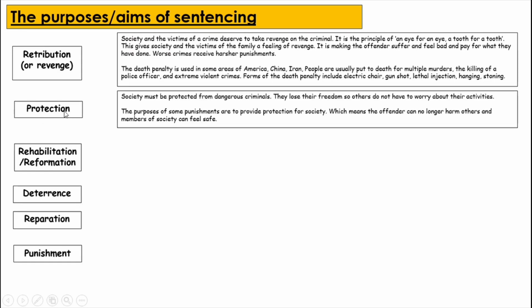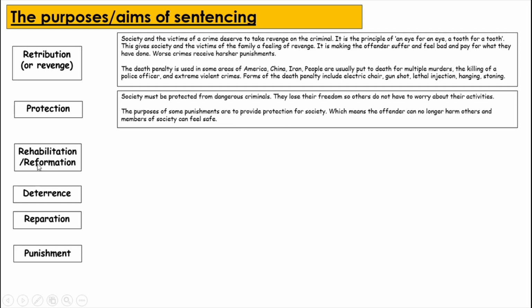Protection. Protection is the purpose of sentencing that involves the idea that society must be protected from dangerous criminals. They lose their freedom so others do not have to worry about their activities. The purposes of some punishments are to provide protection for society, which means the offender can no longer harm others and members of society can feel safe. Examples of these would be life sentences, keeping people imprisoned for their entire life because they are a threat and a danger to society and therefore society needs to be protected from them.